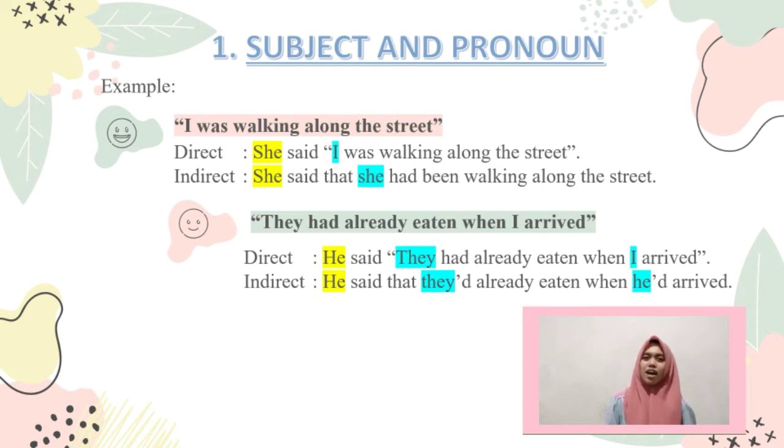Why has the subject they not changed? Because the he who said this statement was also not included in this group of people who had eaten, so when we say it in indirect speech, we also still say they.